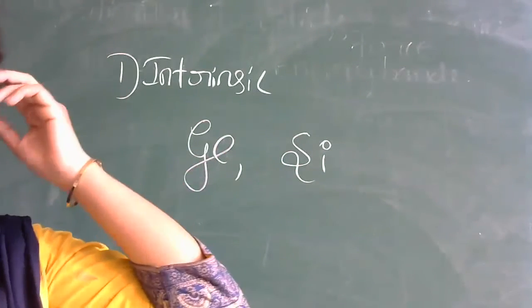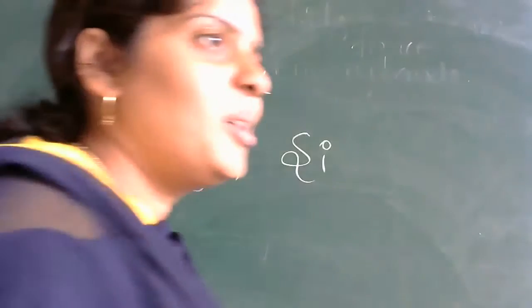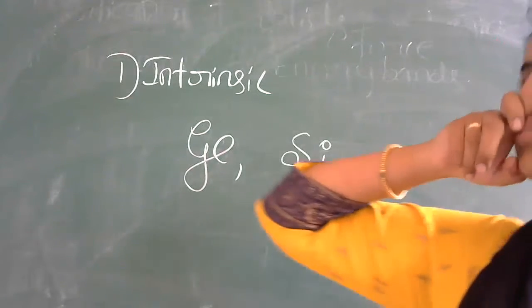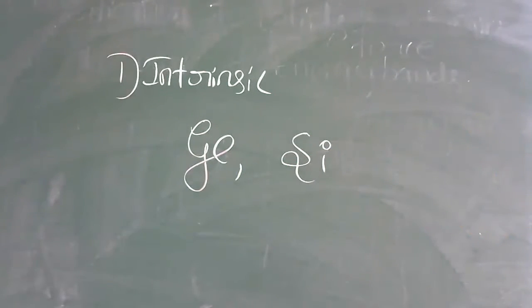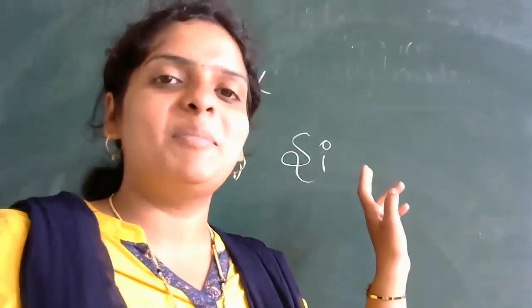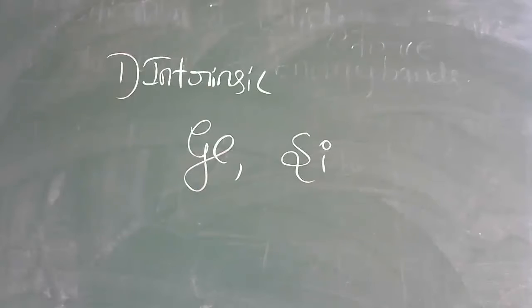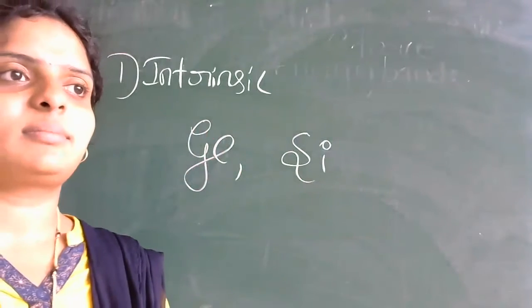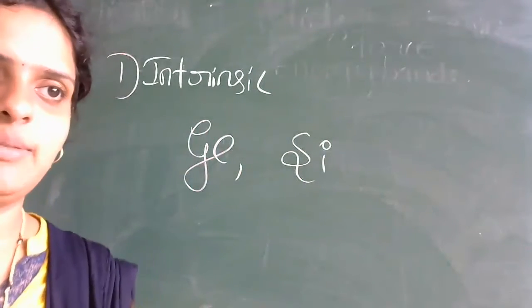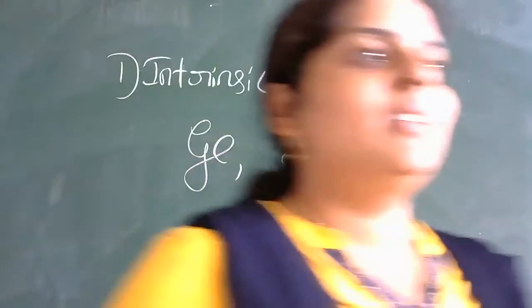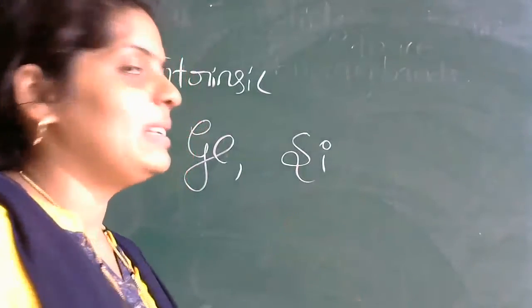What number do you call it? Atomic number, sorry, okay. Yes, what is the atomic number of germanium and silicon? For germanium, what is the atomic number? 32, yes, very good. And silicon? 14, okay. So for germanium it is 32 and for silicon it is 14.